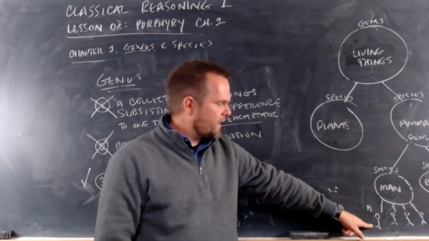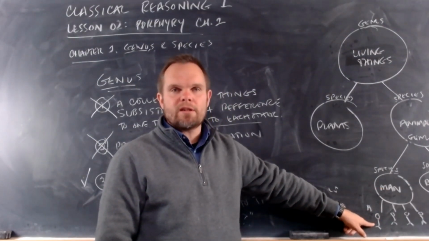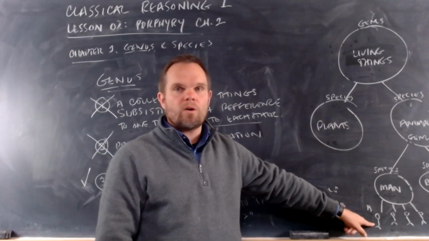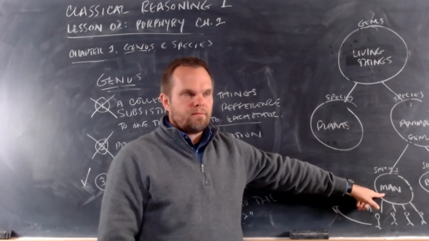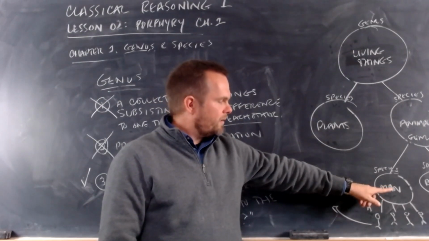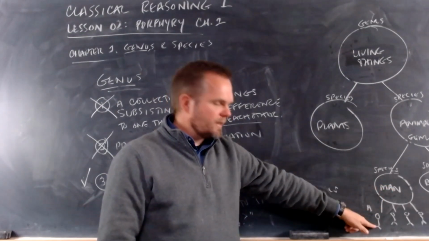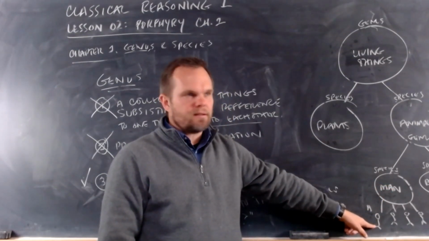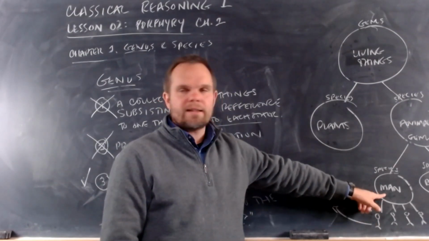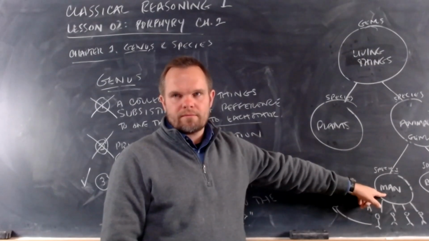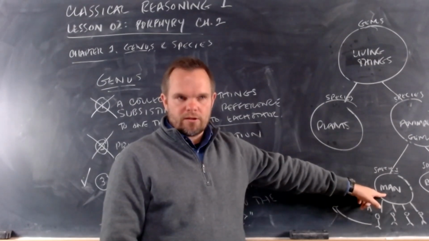Man is predicated of all these things. Do these things differ in species? No. That's why this is not genus. So man is predicated of many things, but these things do not differ in species. So man is not a genus. You see that and understand that?